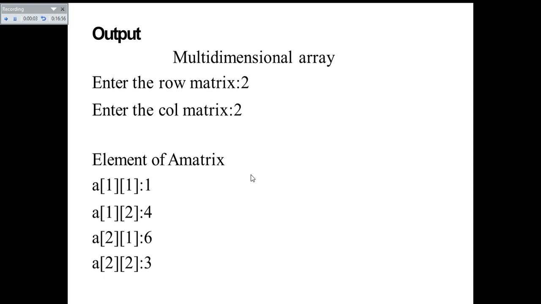You can see the output, multidimensional array. Enter the row matrix 2, enter the column matrix 2, enter elements of a matrix. The elements of a matrix are being entered, elements of b matrix are being entered, and the addition of the matrices. Using the arithmetic concept you can verify, re-verify whether the output is as expected or not.